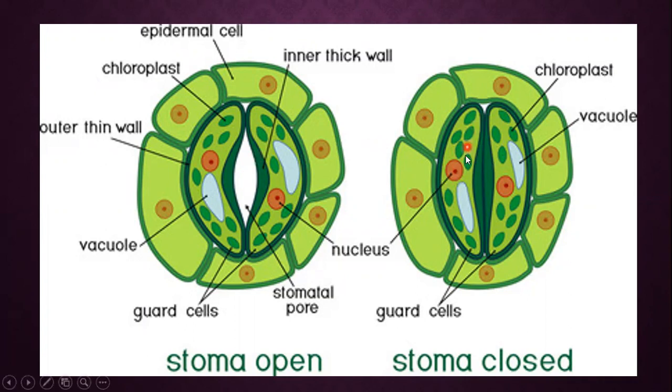Whenever there is low water inside the guard cells, they will lose their water and they will become flaccid. What is meant by flaccid? Here you will see the opening between the guard cells is closed now. Why? Because these guard cells now become D-shaped. As they do not maintain their shape, the opening between them will close.